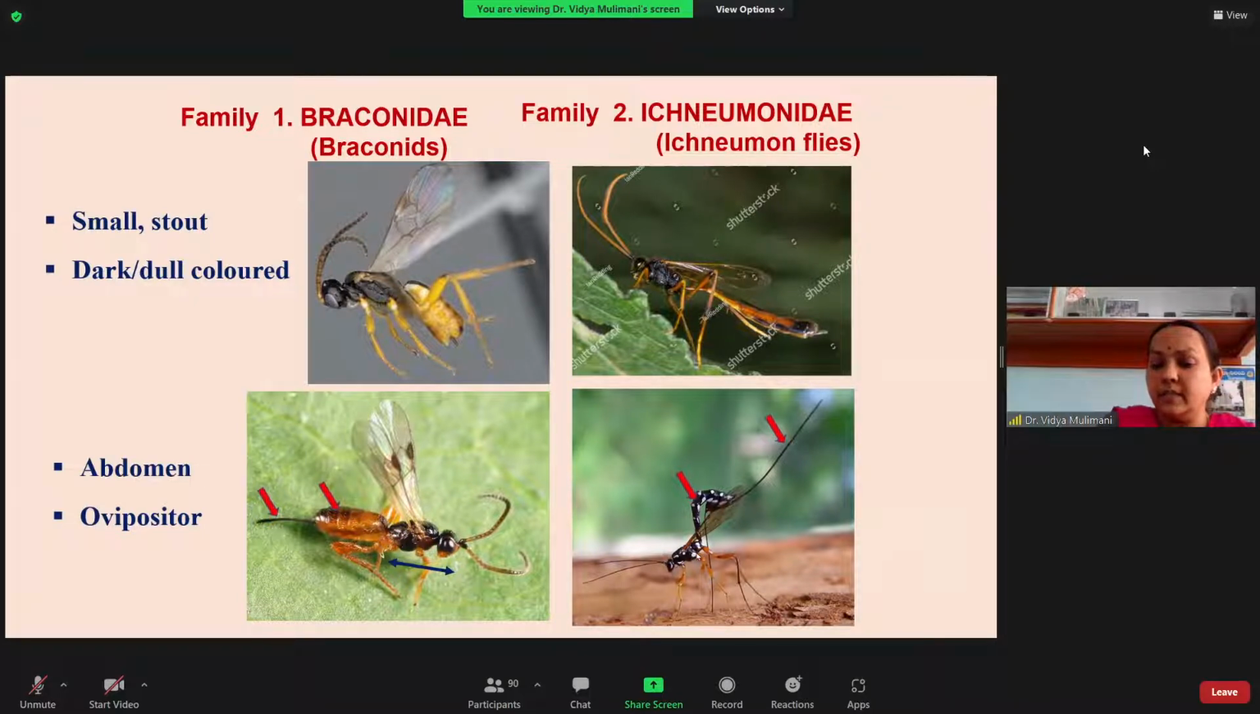So you can see here, this is the head and this is the thorax. This entire thing is the abdomen. So the length of the abdomen is not the same. It is longer than the collective length of the